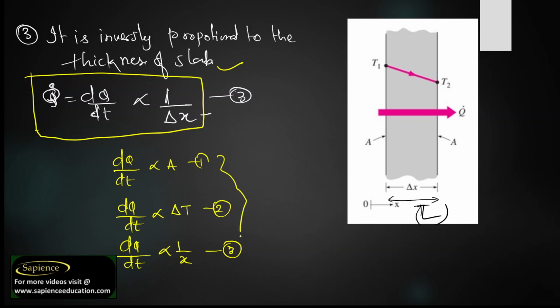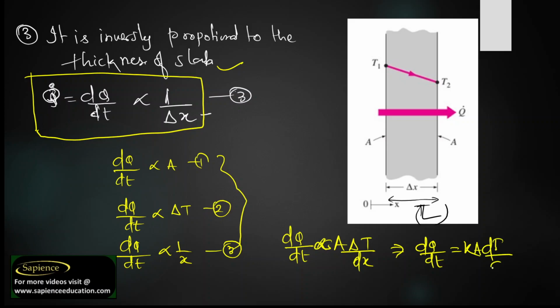So if we combine 1, 2 and 3, what are we going to get? We get dQ by dt is proportional to area times change in temperature divided by dx. Finally, if you remove the constant of proportionality, what will we get? dQ by dt is equal to K A dT by dx. I am just considering dT by dx, so the change in temperature is small and the change in length is small. So finally we get K as a constant.